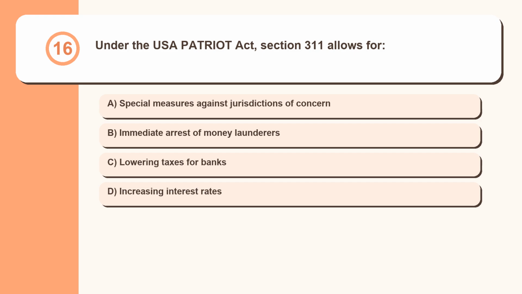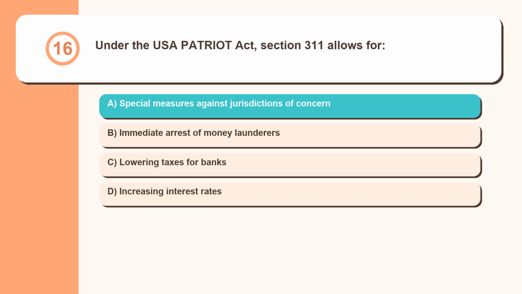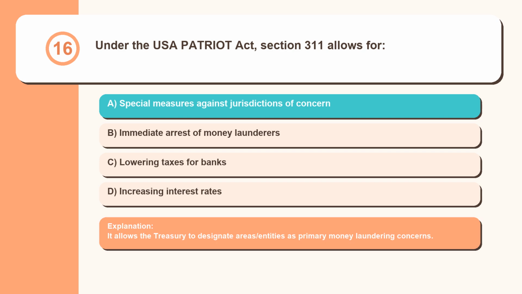Question 16. Under the USA PATRIOT Act, Section 311 allows for special measures against jurisdictions of concern, immediate arrest of money launderers, lowering taxes for banks, increasing interest rates. It allows the Treasury to designate areas and entities as primary money laundering concerns.